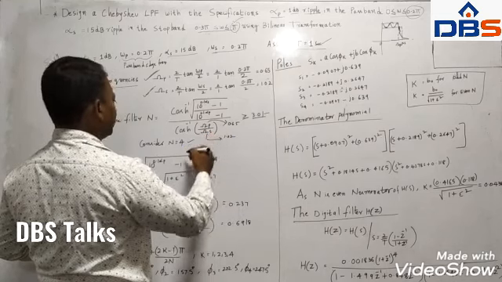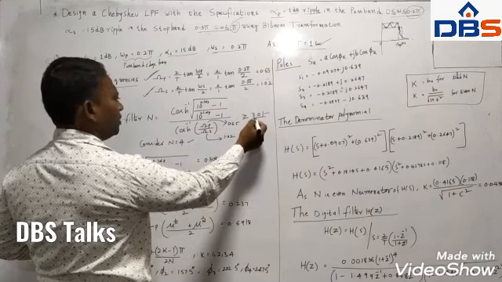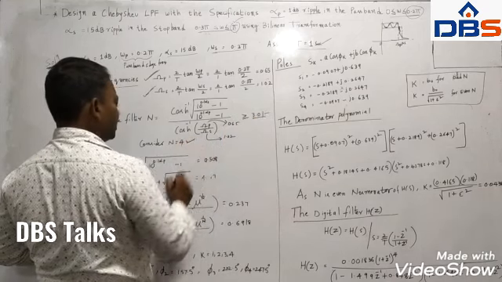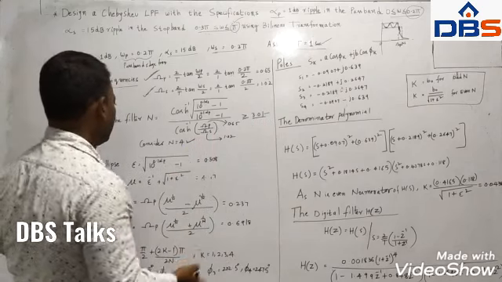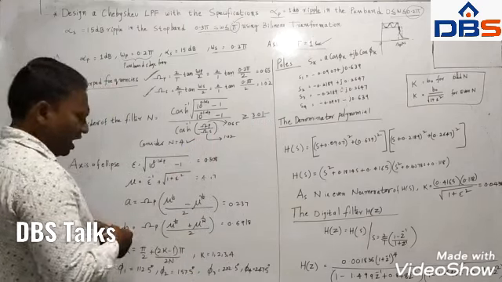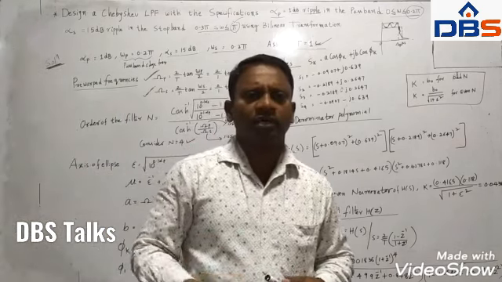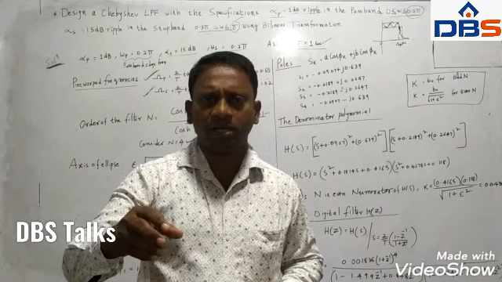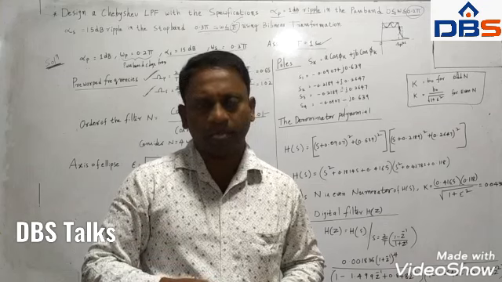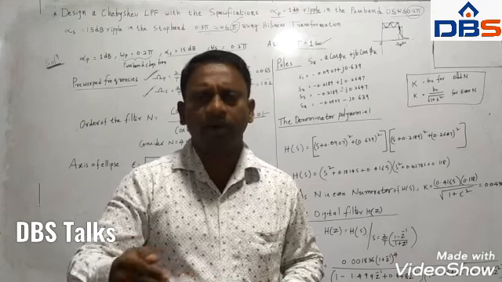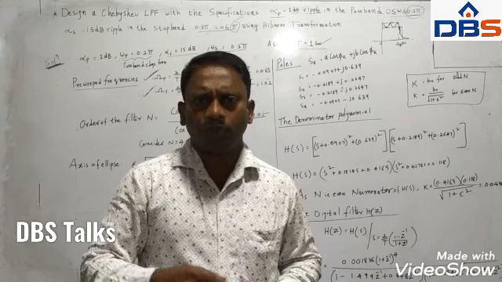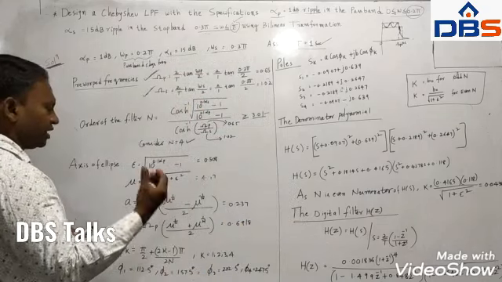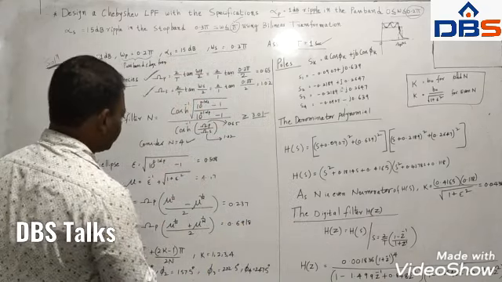You must not have any confusion with this order. The actual value you got is a fraction, 3.01, but we consider it as an integer, the next higher value, that is 4. And already we have discussed, when discussing Chebyshev filter theory, that the poles of the Chebyshev filter lie on an ellipse. Now, recollecting that idea again.